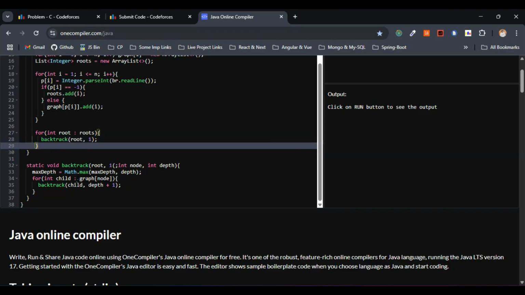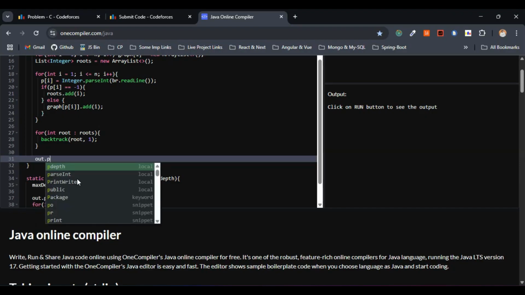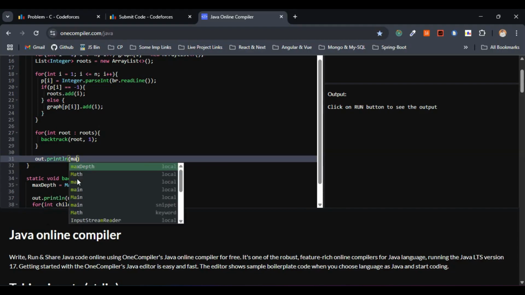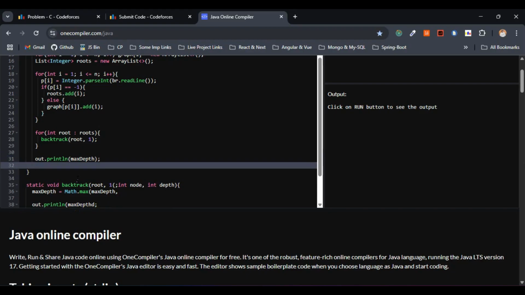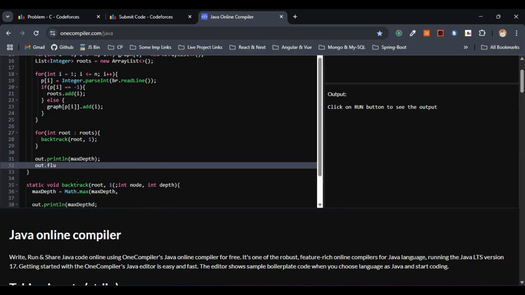The next step is the final one. We are done with the logical part. Next step is we have to print the final result and flush the output buffer. For printing the final result, I'll just go with out.println of maximum depth, and also we have to flush the output, nothing but out.flush.